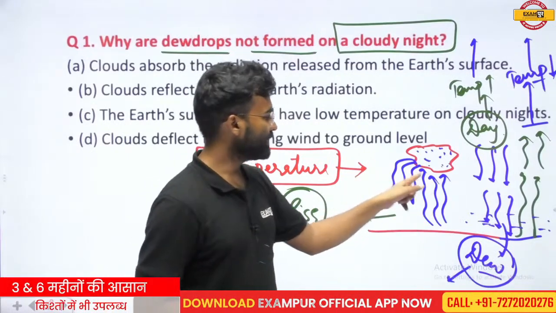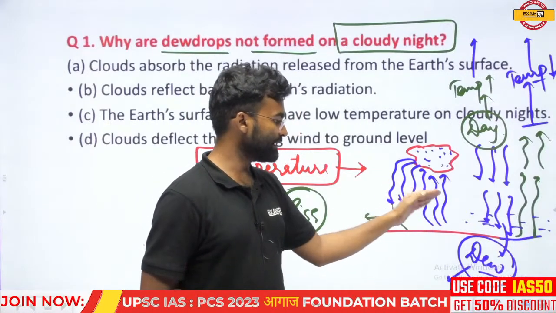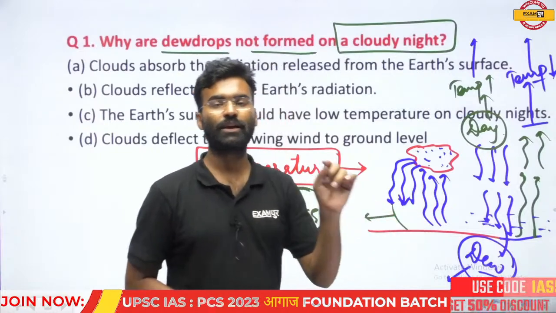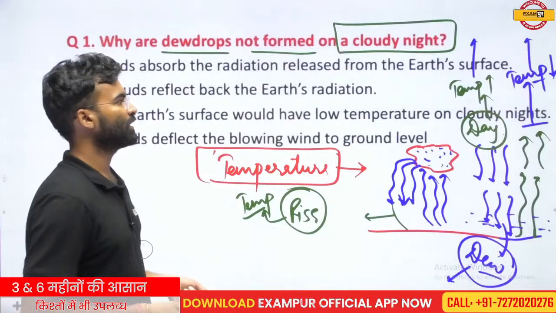This is the reason why this region does not experience dew during cloudy nights.